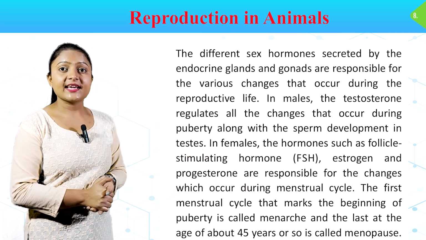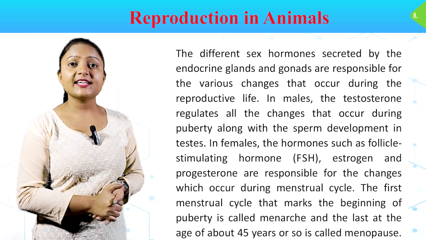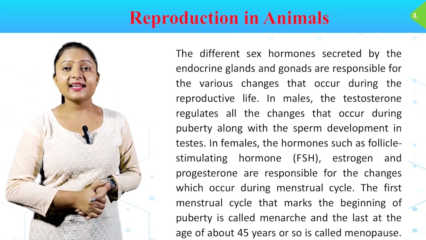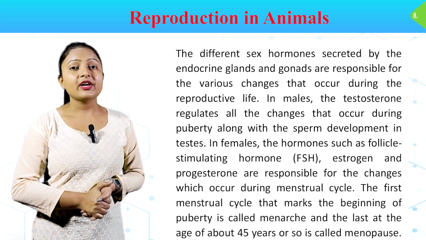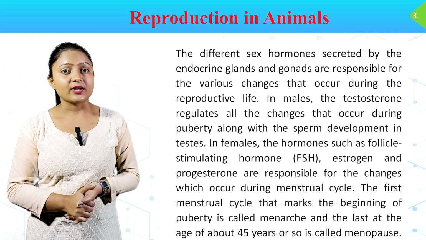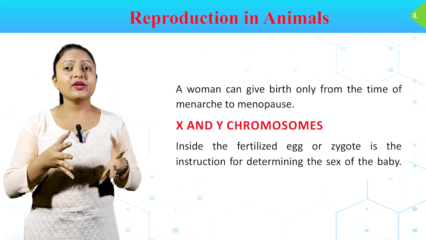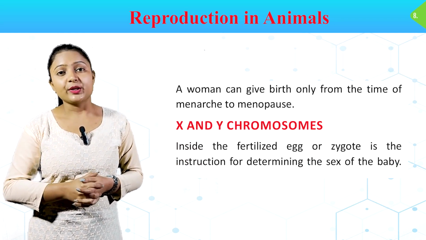The first menstrual cycle that marks the beginning of puberty is called menarche, and the last, at the age of about 45 years or so, is called menopause. A woman can give birth only from the time of menarche to menopause.